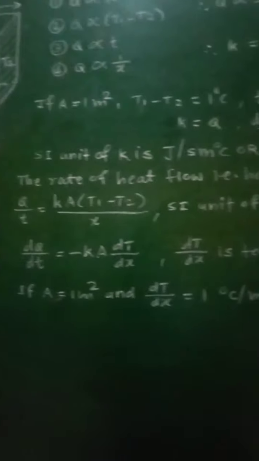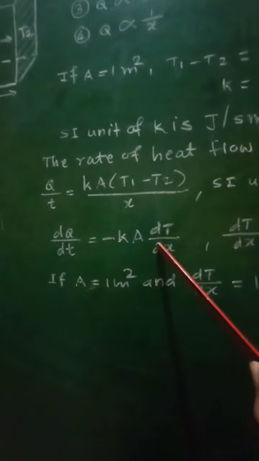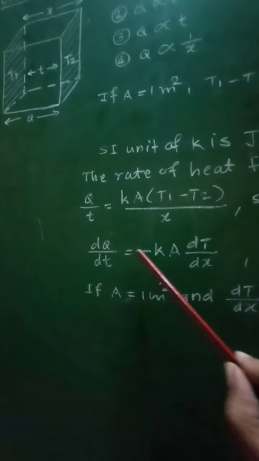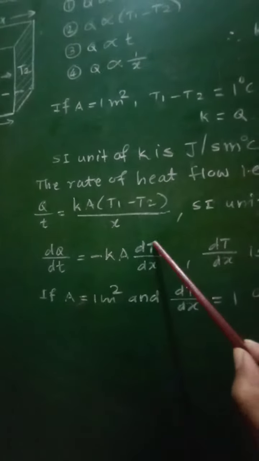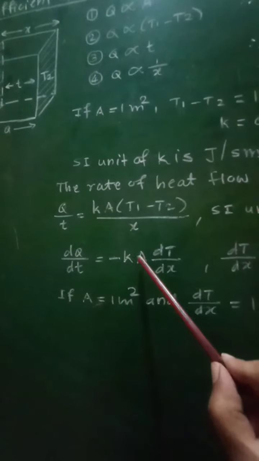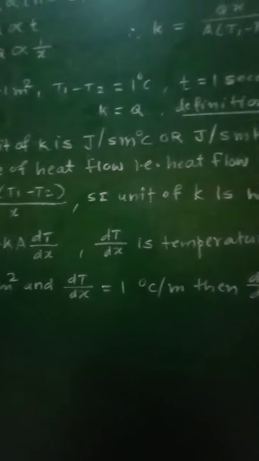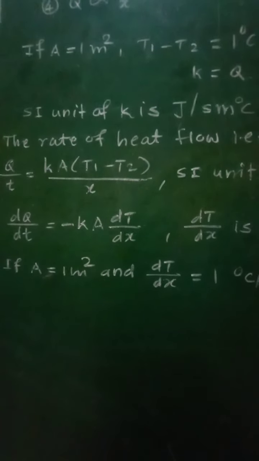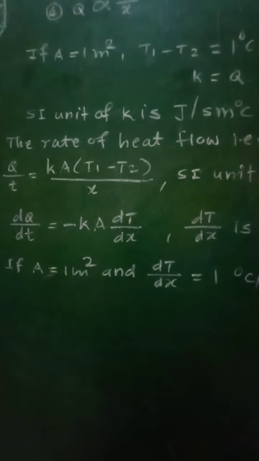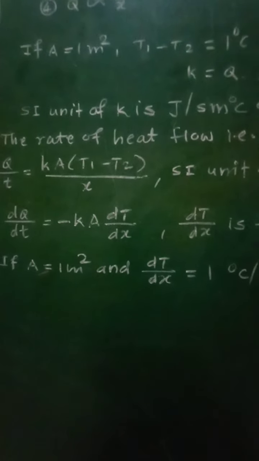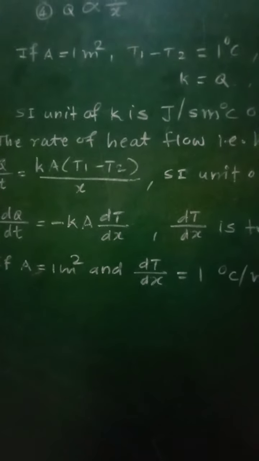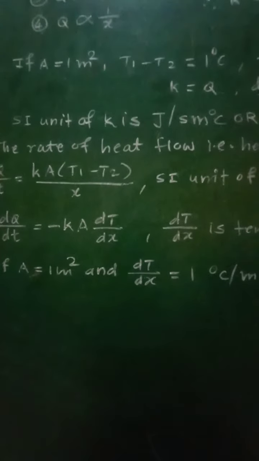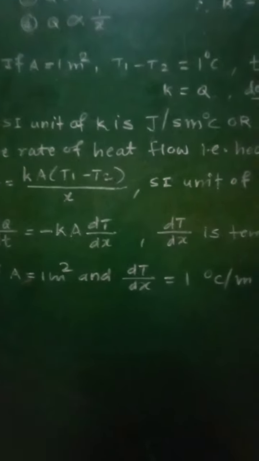So from this formula, if dQ by dt is equal to KA dT by dx, then K will be equal to dQ by dt upon A dT by dx, and therefore the coefficient of thermal conductivity is defined as the rate of flow of heat per unit area per unit temperature gradient when the heat flow is at right angle to the faces of a thin parallel sided slab of material. So this was regarding the coefficient of thermal conductivity.